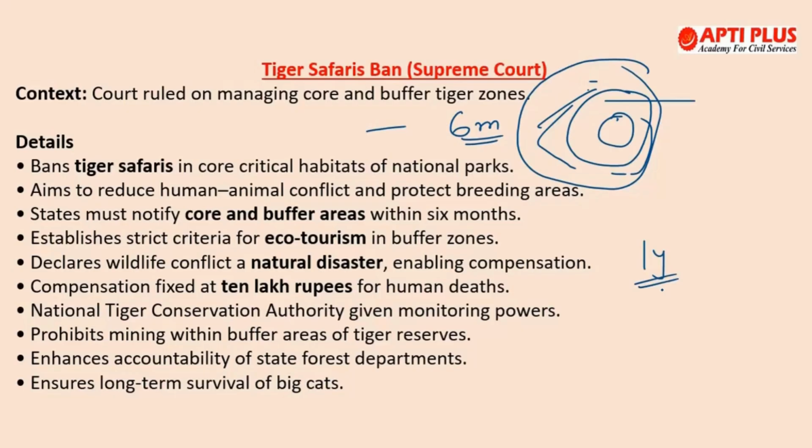What are the things that are allowed? Very important to note, because these are the kind of questions that appear in prelims: what is allowed in the buffer zone, what is not, what is allowed in the core zone, what is not. The activities allowed in the buffer zones are regulated hotels and resorts, groundwater use, fencing, road widening. You just note down what I'm saying. Controlled night vehicular movement, etc.